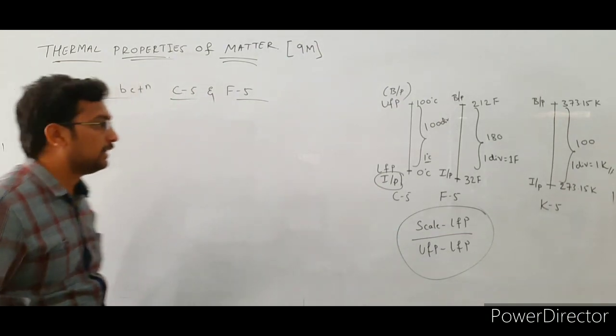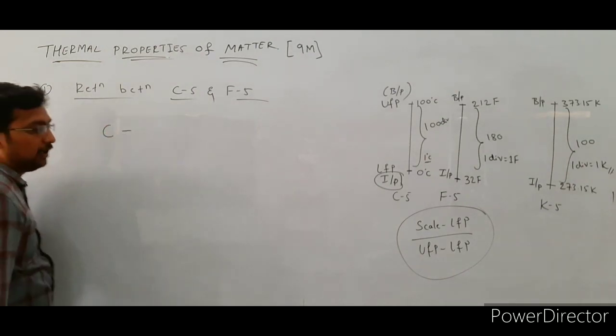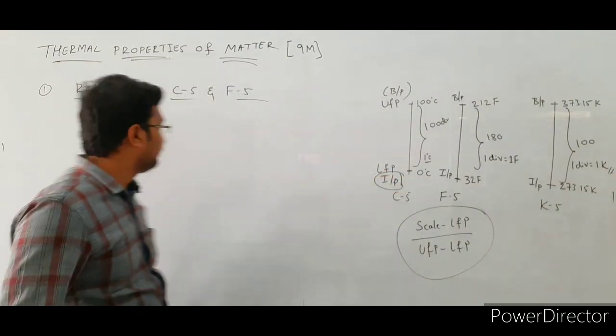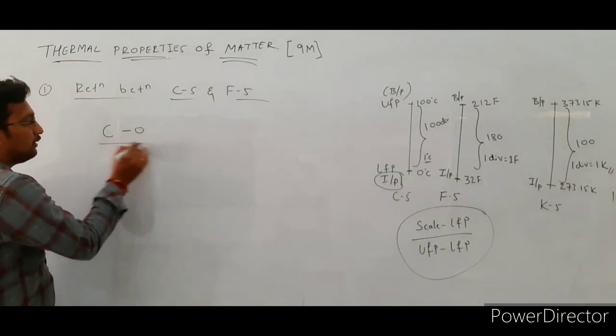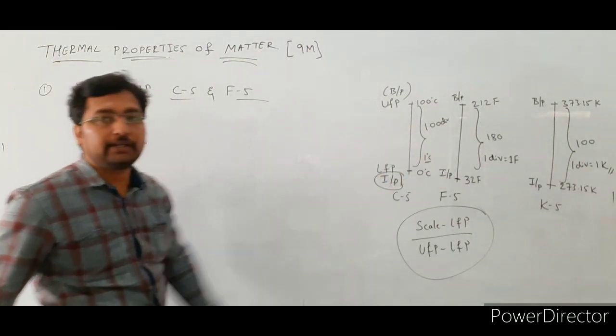Here the scale is Celsius scale, that is C, minus lower fixed point for a Celsius scale, that is 0, divided by upper fixed point 100 minus lower fixed point 0.